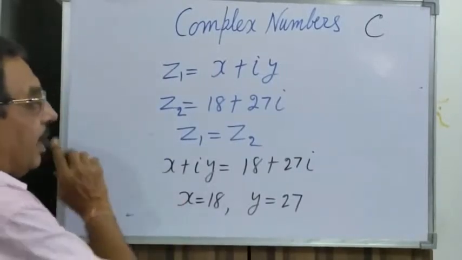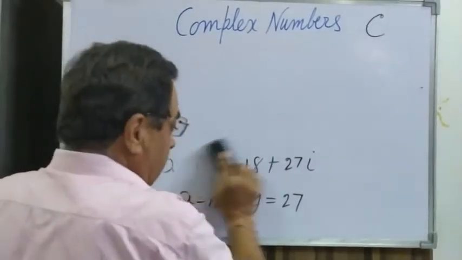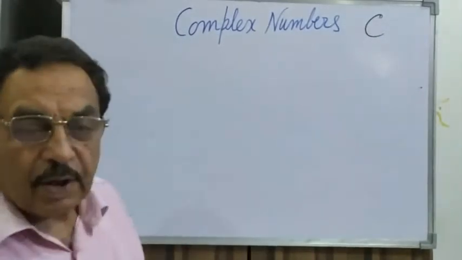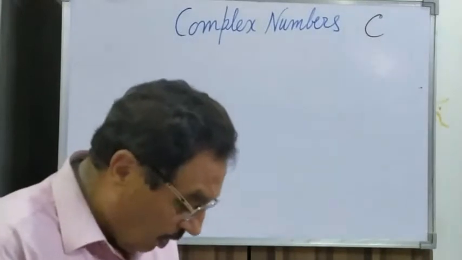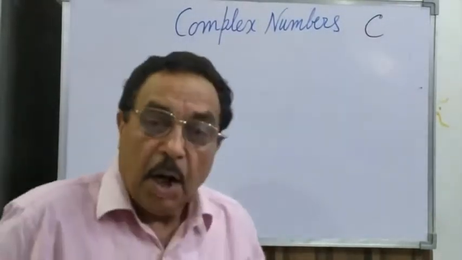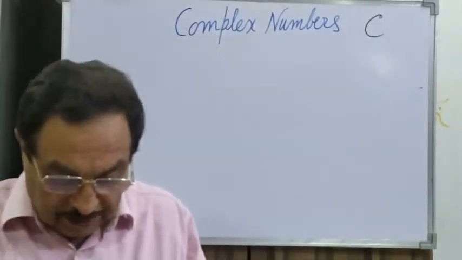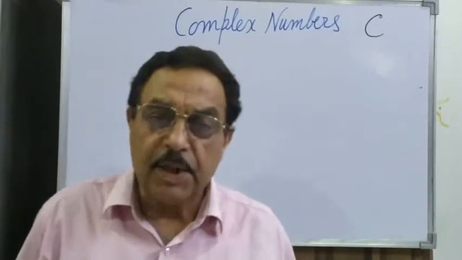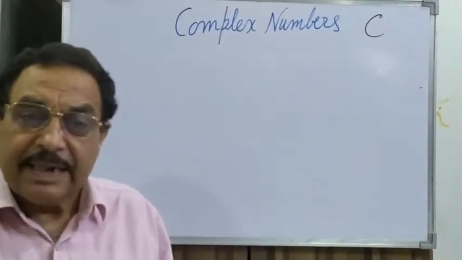Now after knowing the equality of complex numbers, let me tell you what the modulus of a complex number is. The word modulus you must have heard. Modulus generally means the magnitude of something, how much quantity is there.